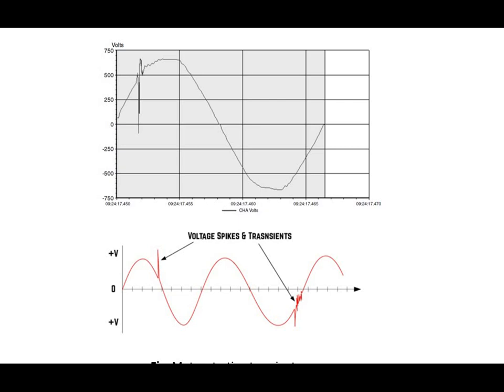Sub-cycle transients are some of the most difficult issues to detect and treat, due to their random occurrence. It is not uniform, its occurrence is random, and that's why it is very hard to detect and treat.